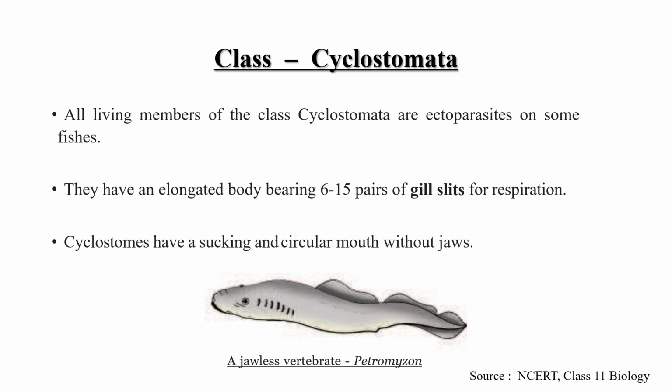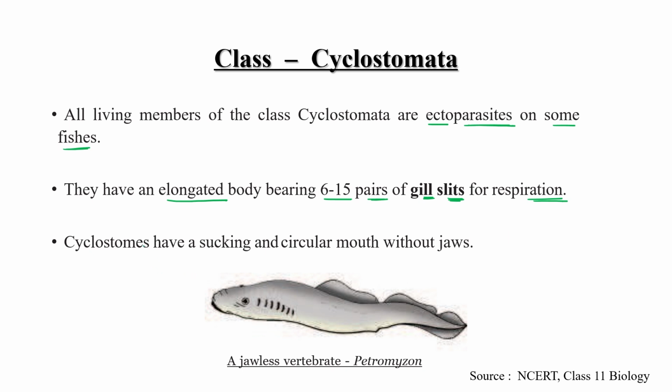Okay, so the first class is Cyclostomata. All the living members of this class are ectoparasites in nature, and they act as ectoparasites on some fishes. They have an elongated body, as you can see in this picture, and bear 6 to 15 pairs of gill slits. What is the function of these gill slits? Respiration.